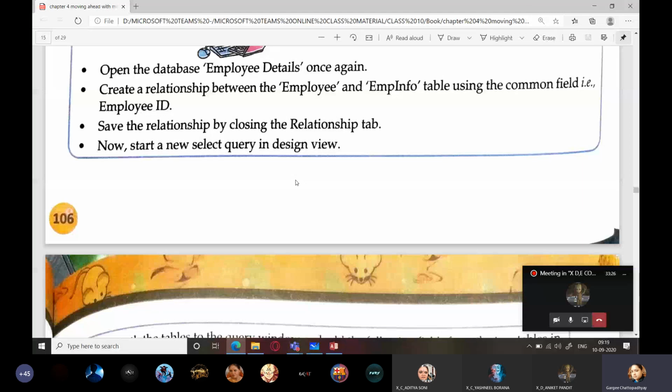Got it? So what you have to do is create a relationship between both these tables, that is employee and emp info, using the common field that is employee ID. Understood?